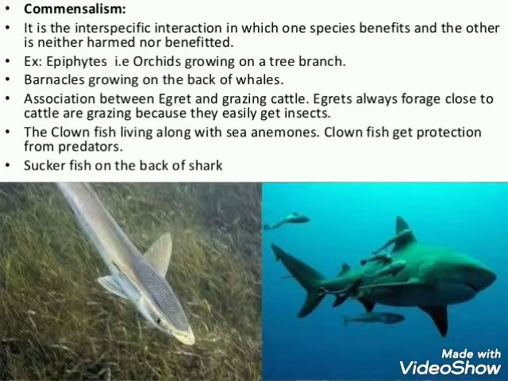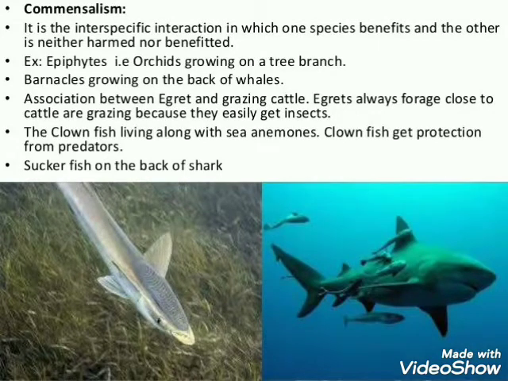Barnacles growing on the back of a whale. Barnacles are benefited as they move to locations for food as well as shelter, while the whales are neither benefited nor harmed. Third is egrets. The egrets are in close association with grazing cattle. The cattle egrets are benefited by the cattle to detect insects, because cattle stir up the bushes and insects are flushed out from the vegetation to be detected by the cattle egrets.